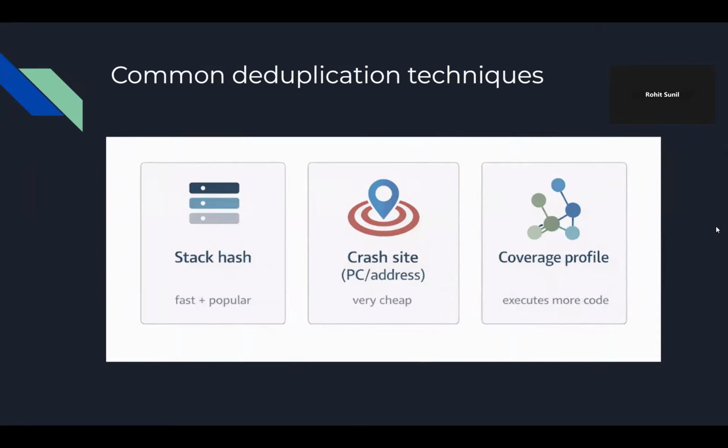Common deduplication techniques. So, in the real world, what do people commonly use to actually do crash deduplication? One of the most common approaches is stack hashing. And this is where we take the call stack at the time of the crash and we hash it. So we get an ID for it. And we use that ID in a hash table to identify crashes in order to put them in groups later on.